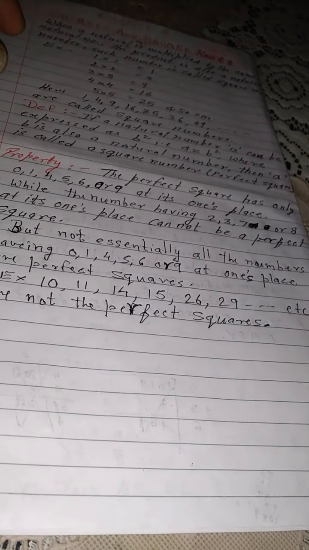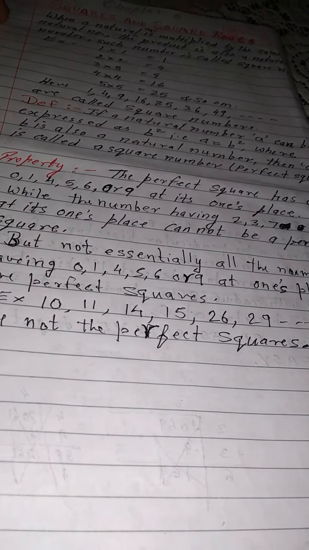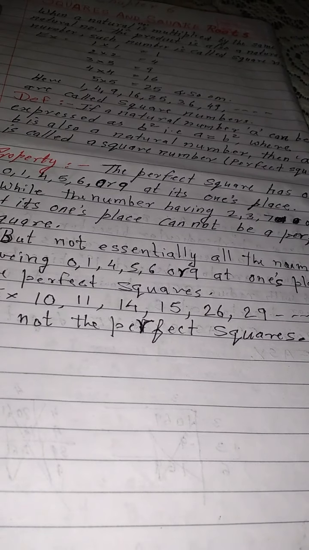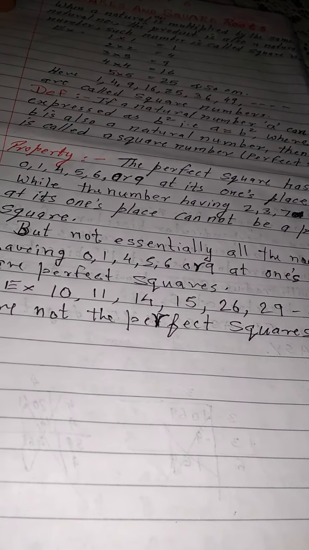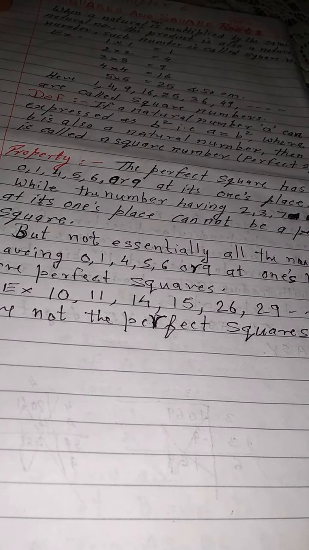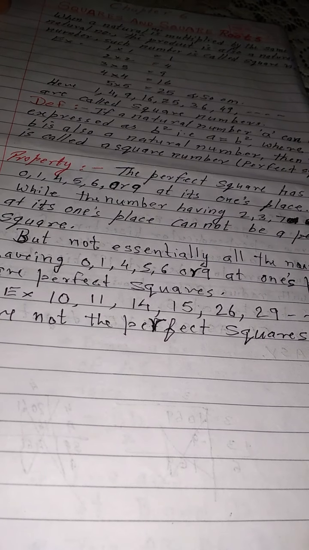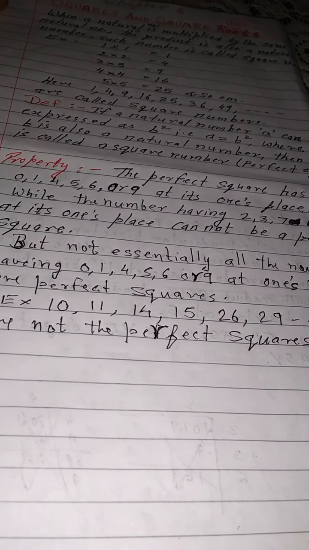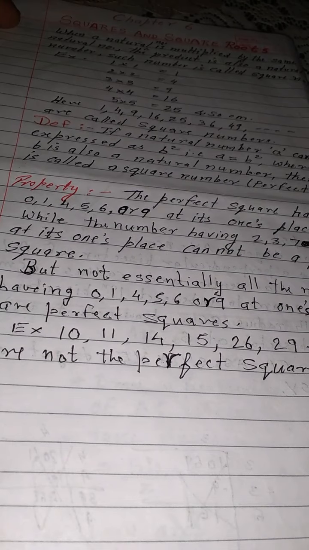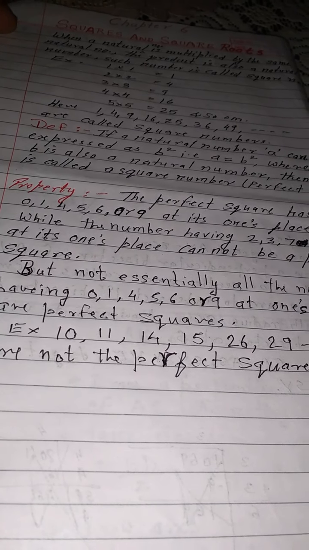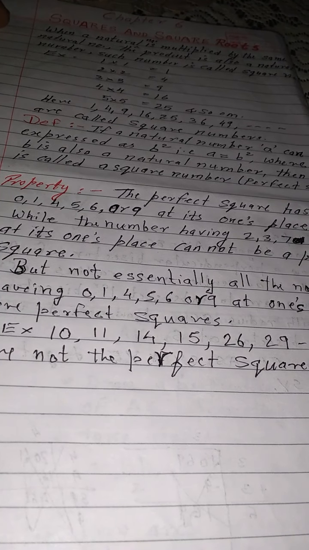Now on this basis, already I have sent one exercise to you, and one more exercise I will send you, in which you are just going to find the squares of the given numbers, and some numbers are there for which you have to find whether they are perfect squares or not.